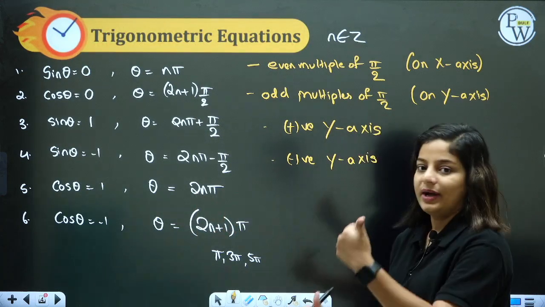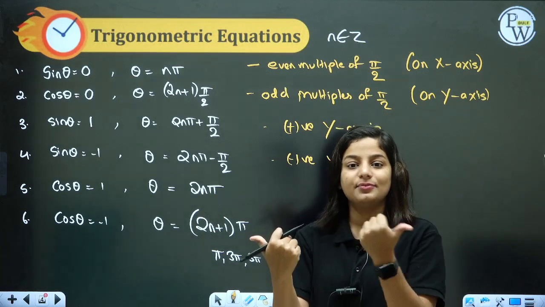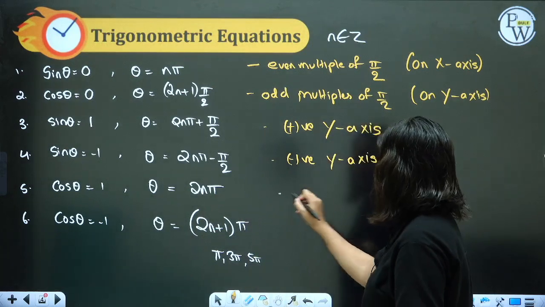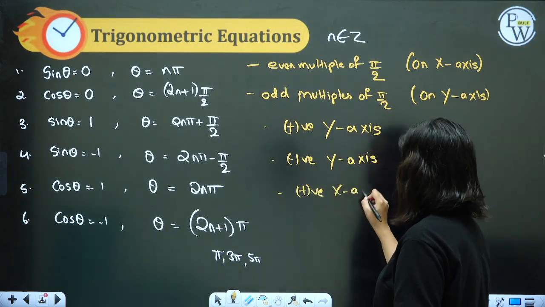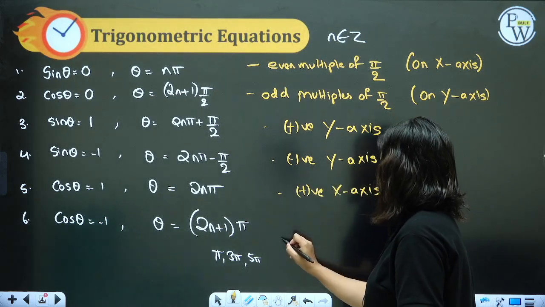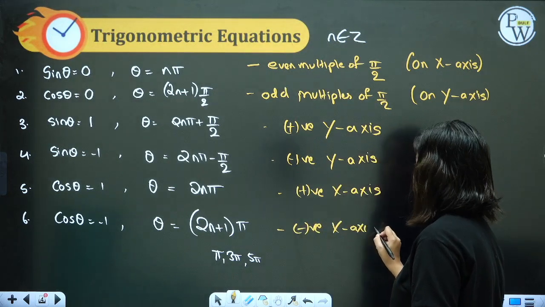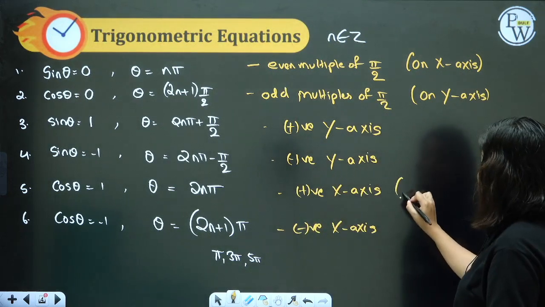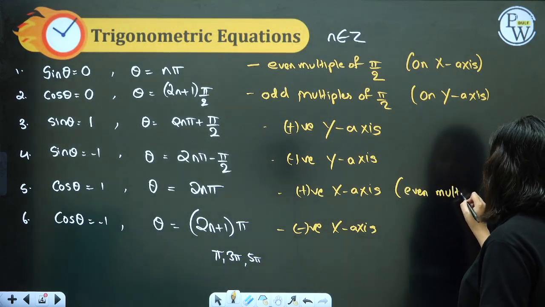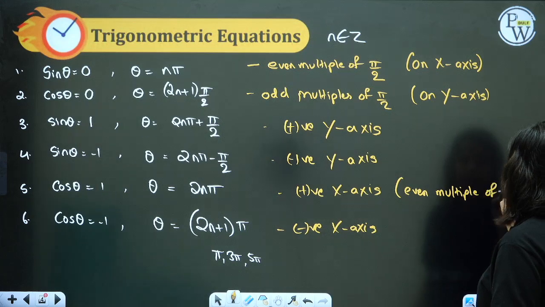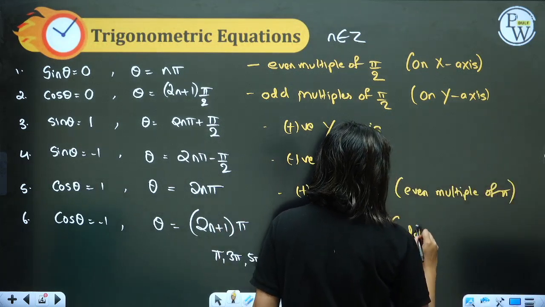Cos theta is plus 1 on the positive x-axis and -1 on the negative x-axis. On the positive x-axis, cos theta is plus 1 and on the negative x-axis, cos theta is -1. This can also be written as an even multiple of pi, and the second one can be written as an odd multiple of pi.